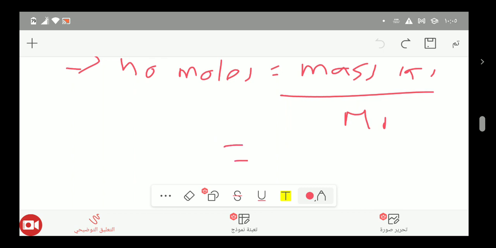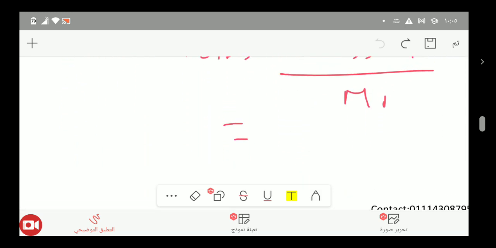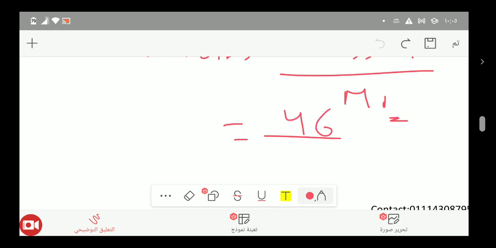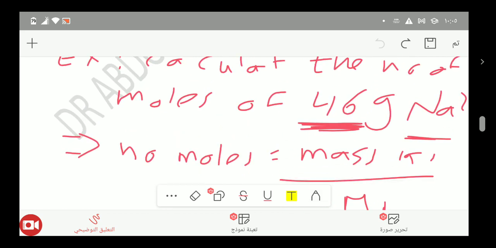The mass of sodium as the equation is 46, so 46 over MR. If you go to the periodic table, you will find the atomic mass for sodium is 23, so 46 over 23 equals 2 moles. So the number of moles of 46 gram equals 2. Thank you.